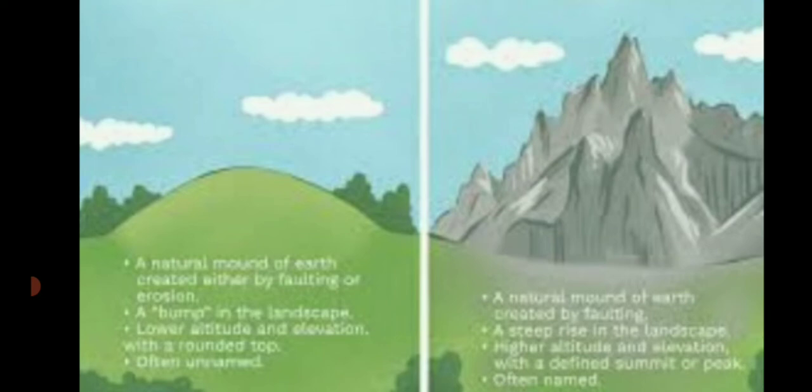So first, what is a hill? A hill is a land area that is higher than the land. Clear? It is higher than the land. The land is plain, but this is a little bit higher than the land. And what about the weather? The weather is very cold and windy here. You go to Mount Abu, Mussoorie, Nainital. There are many hills there. That's why they are known as hill stations. Yes or no? Yes.